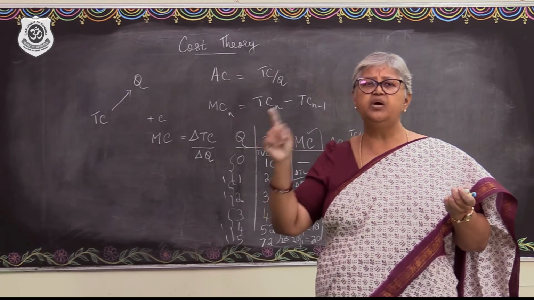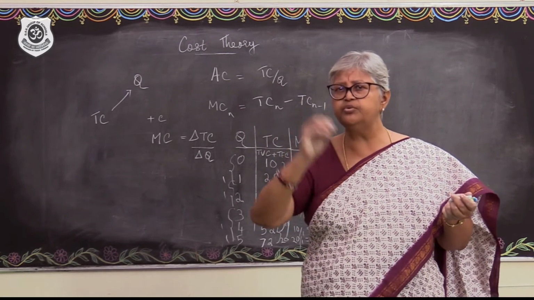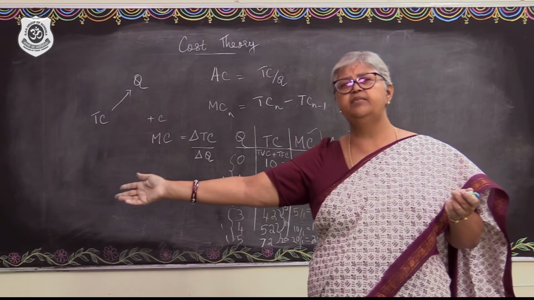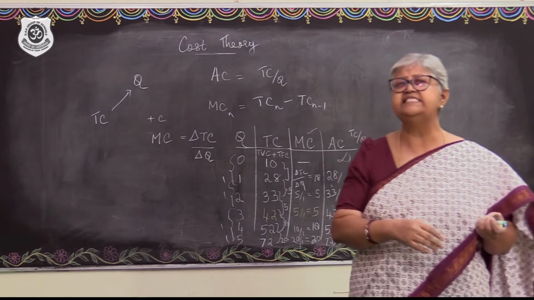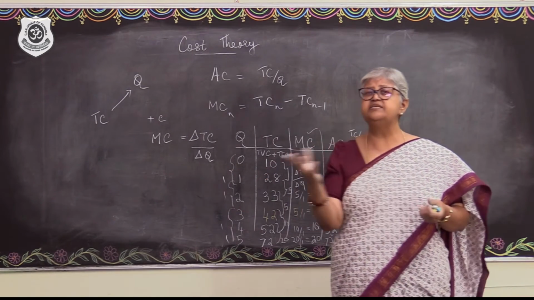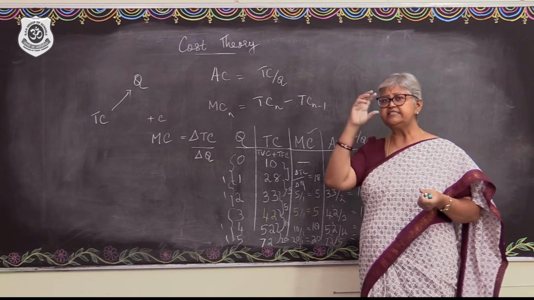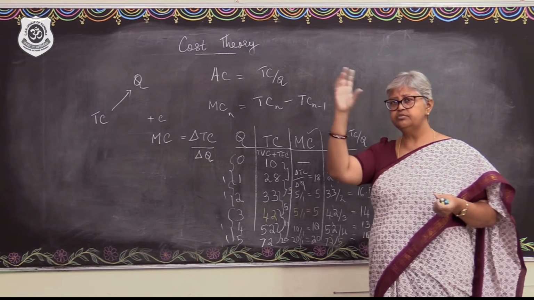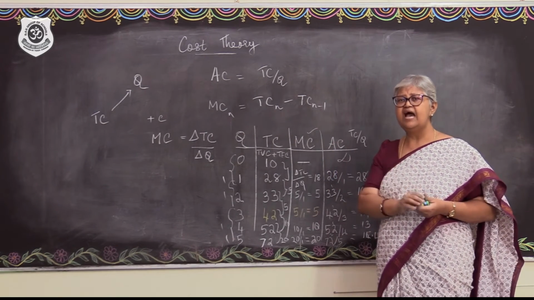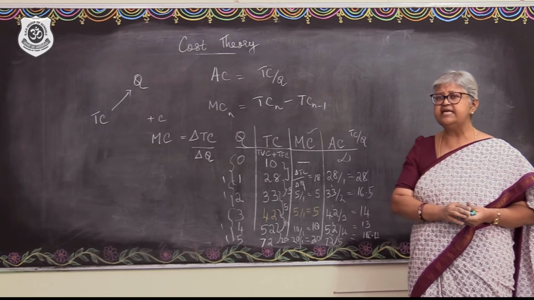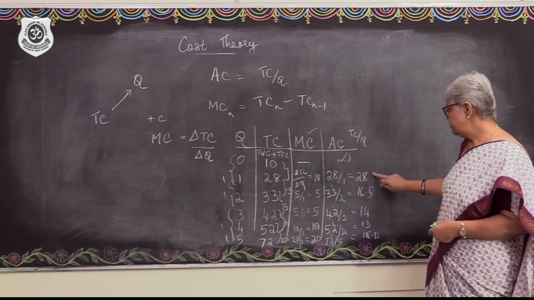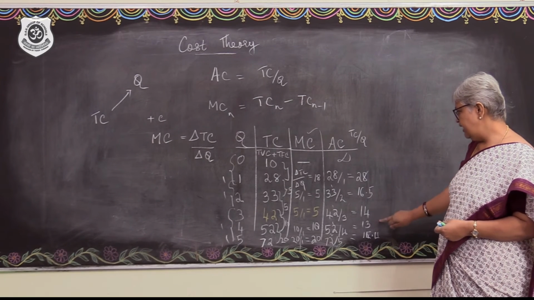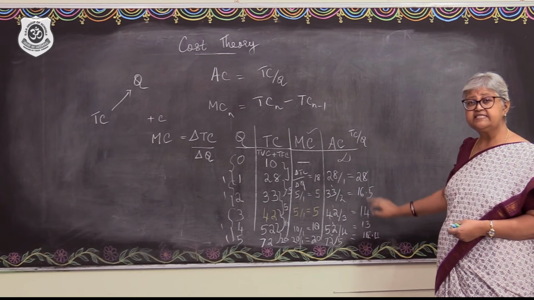MC is dependent upon just one additional unit or few units that is going to increase and thereby the additional cost. But AC is a per unit cost. It's dependent on all the units, right? TC by Q. So all the units, or it's the average. So that's why it's much more stable, isn't it? Right? So you see, there is a stable fall and then a stable increase, right?